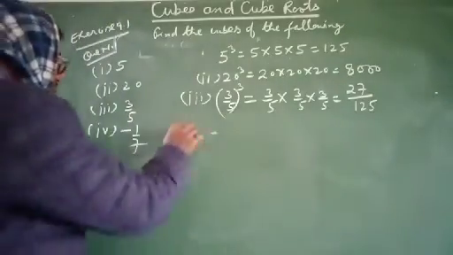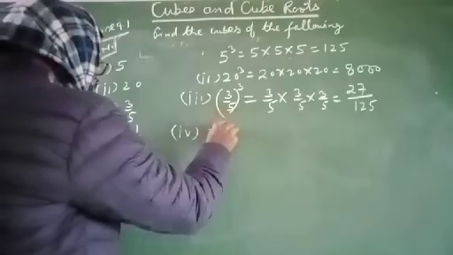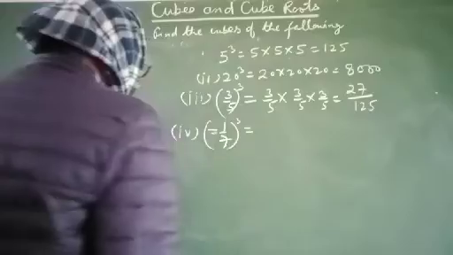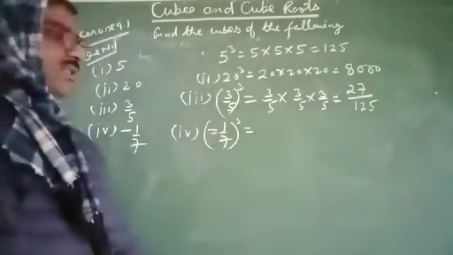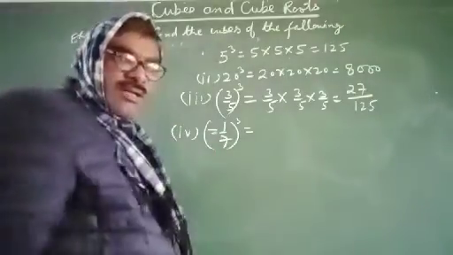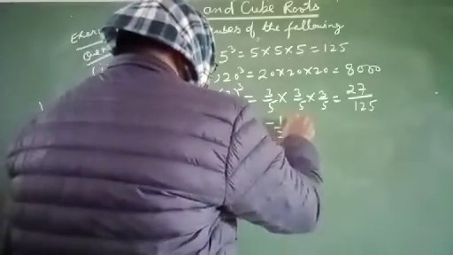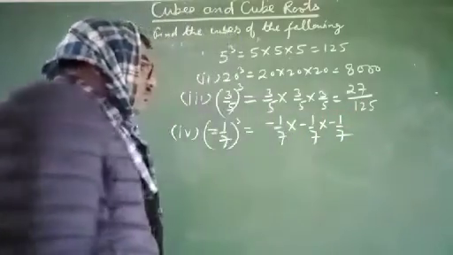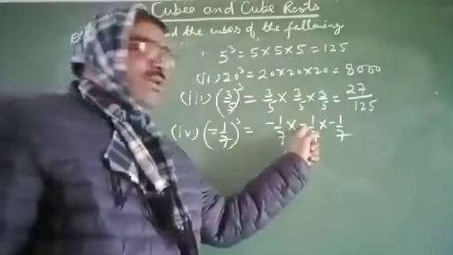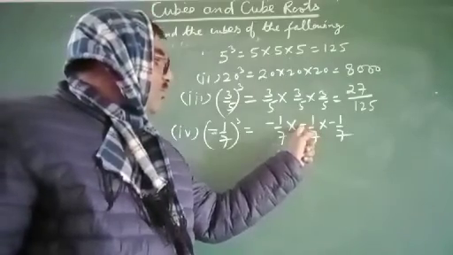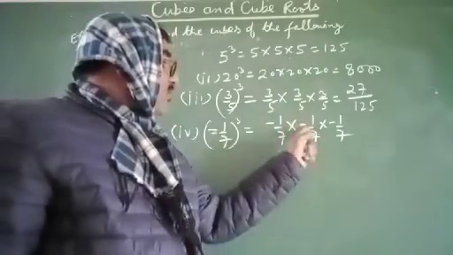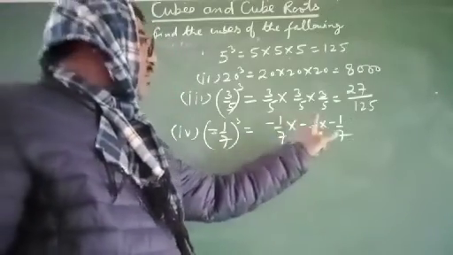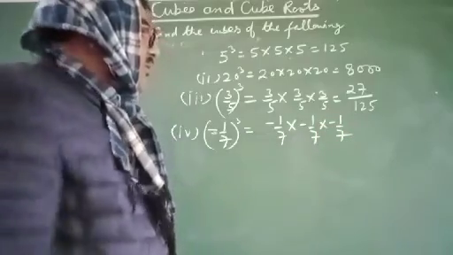Now the fourth is minus 1 by 7. Now I will multiply minus 1 by 7 three times. Then it will be minus 1 by 7 multiplied by minus 1 by 7 multiplied by minus 1 by 7. When you multiply minus 1 by minus 1, we get 1, because the product of two negative signs is positive. So here will be a positive sign, and a positive sign multiplied by a negative sign will be negative.